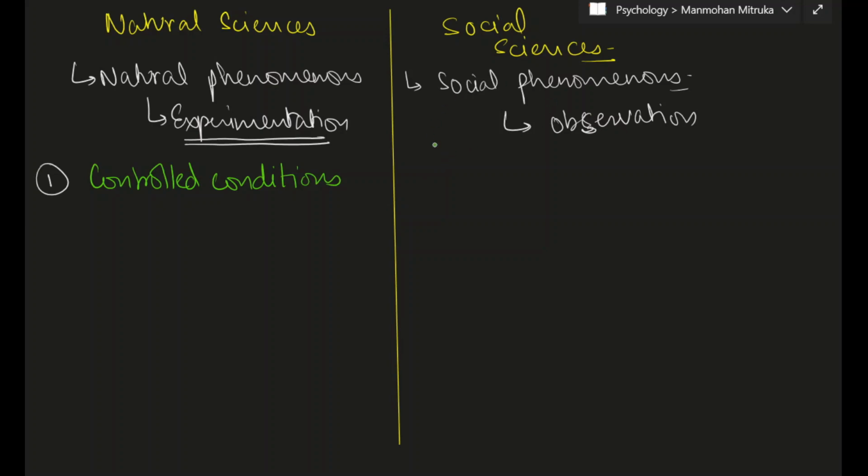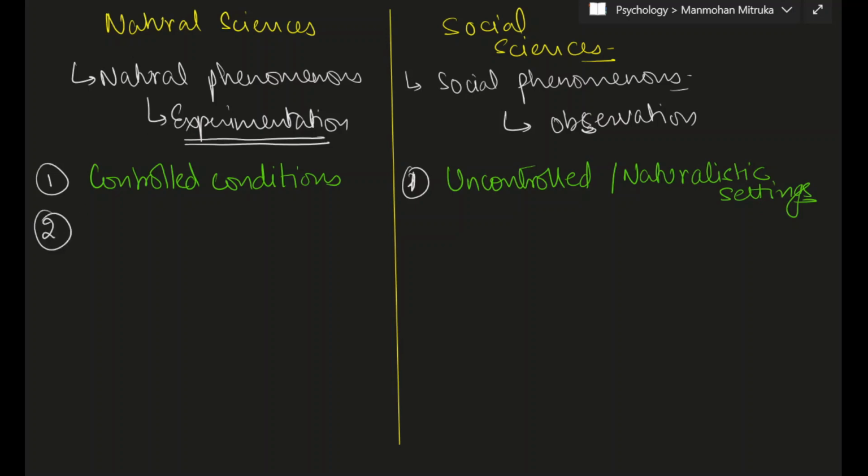Whereas in social sciences, we do not conduct any experiments, and we conduct what? Observations. And observations are conducted in uncontrolled environment or naturalistic settings. So rather than having controlled environment, we have uncontrolled or naturalistic settings.